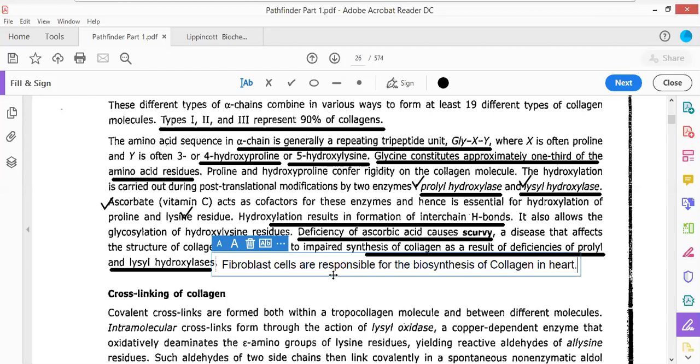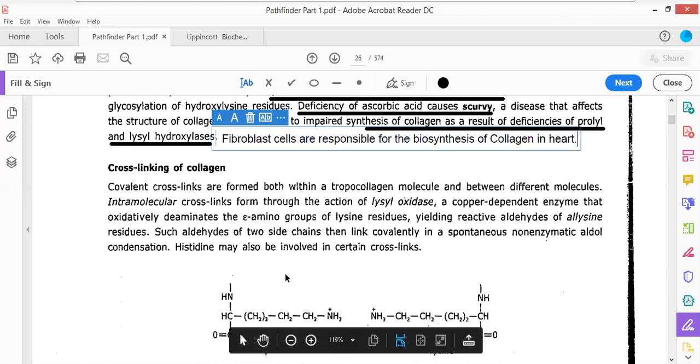And to prevent the loss of those heart muscles, what has to be done? We are going to synthesize the collagen at a very high rate in the heart with the help of certain cells called the fibroblasts. Now, how does this cross-linking take place in the case of collagen?